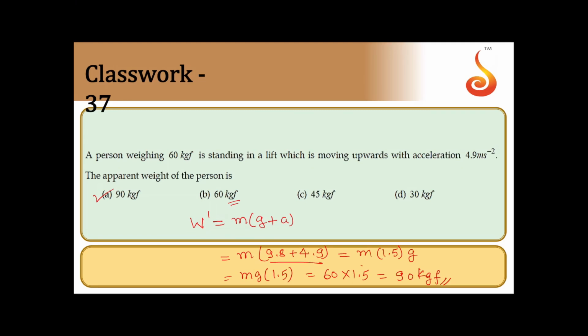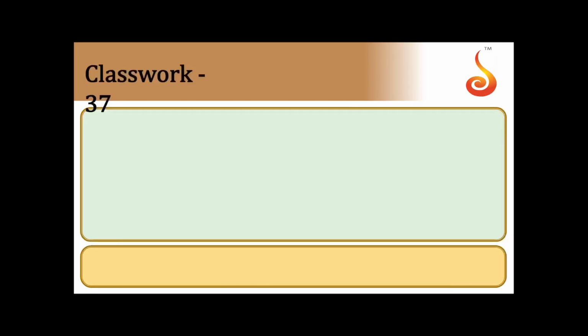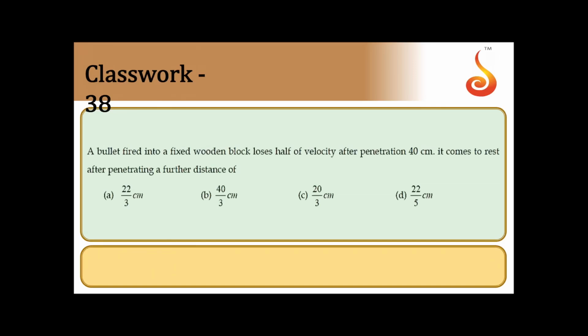So 1 kg force is the force exerted by a body of mass 1 kg due to gravity. So that's why we have to convert the acceleration in terms of g. Otherwise you can simply go for calculation. Yes, we shall move on to the next one.